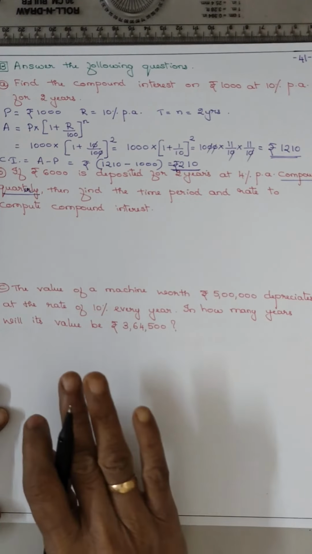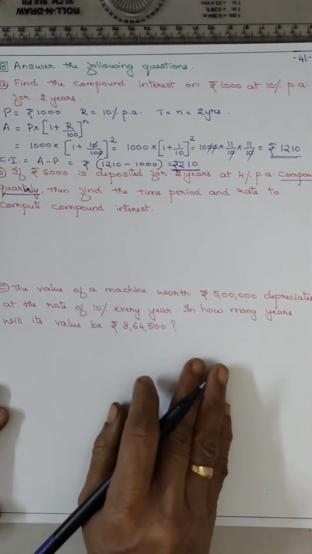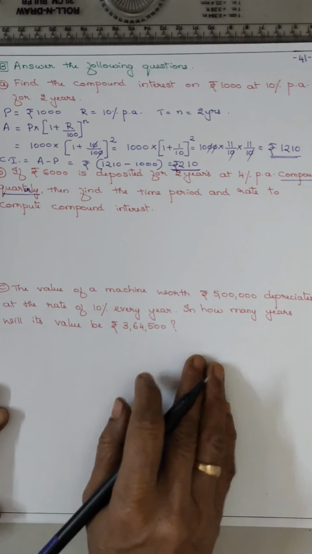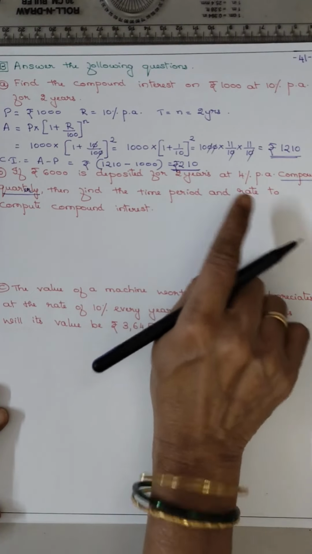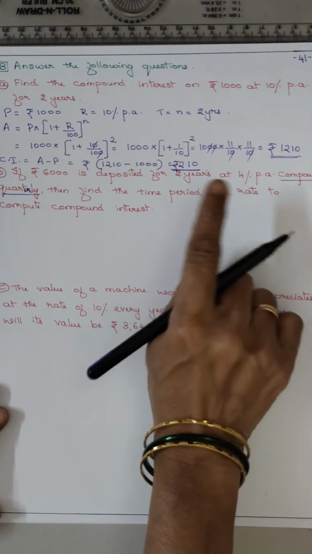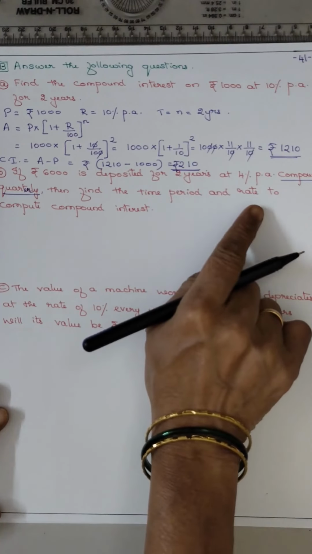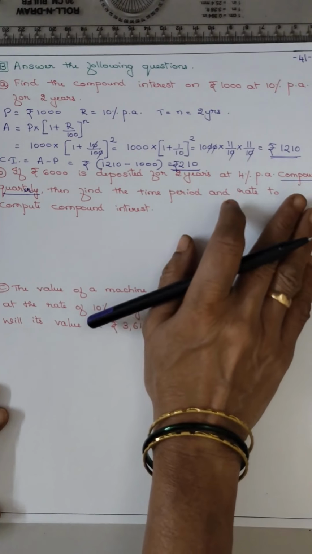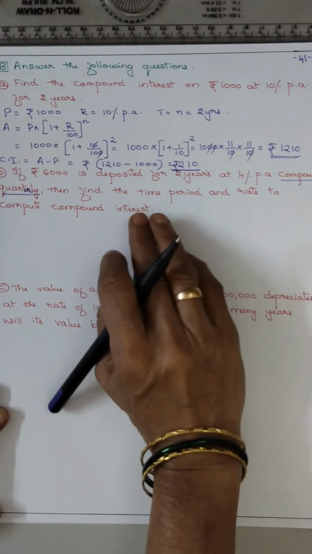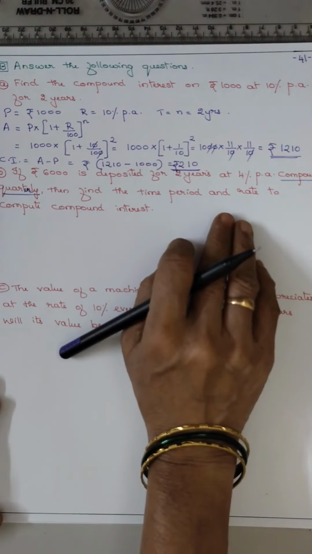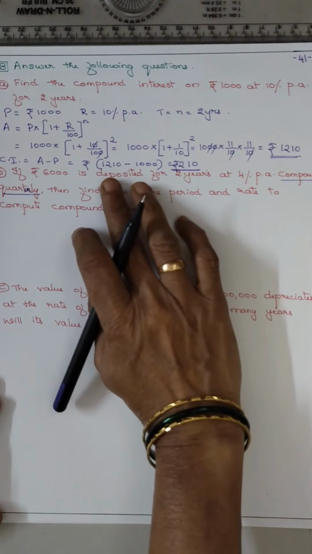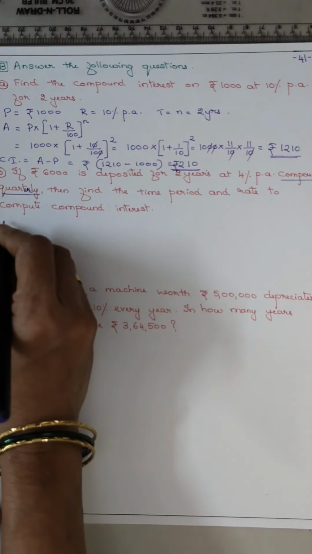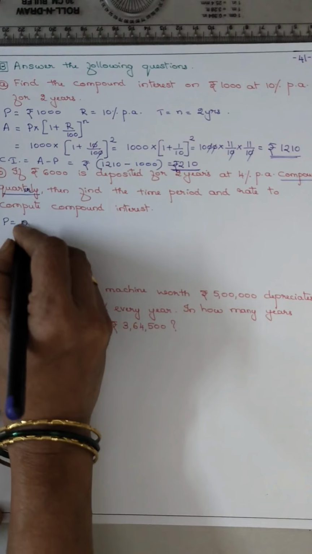We are not supposed to find out the compound interest. They have asked to find out the time period and the rate. सिर्फ टाइम पीरियड और रेट को फाइंड आउट करने को, मतलब कितना है उतना ही पूछे हैं. The calculation nahi.